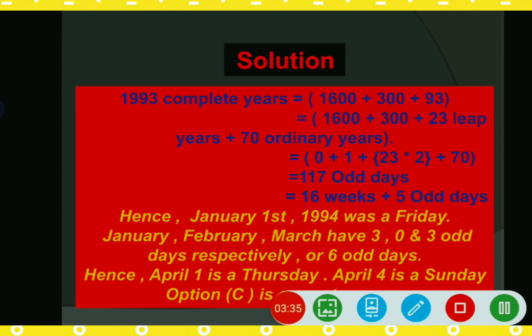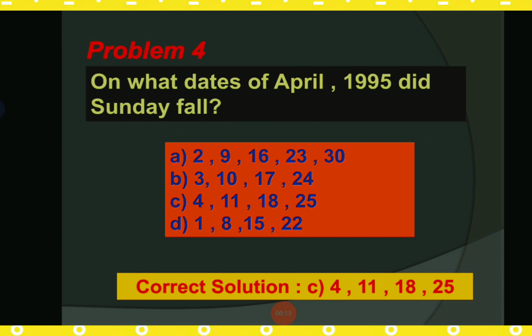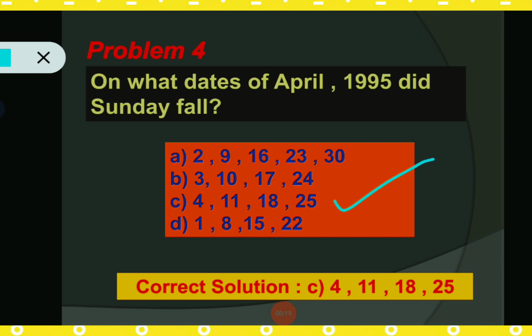That means the week starts with 4th April. I think this is clear. So 4th April is Sunday. So that's why option number C, 4, 11, 18, 25, is the correct answer. Okay, I think this is clear. Why option C is the correct answer.